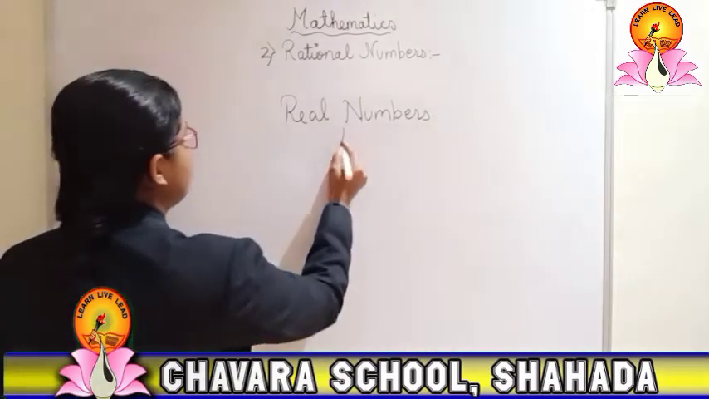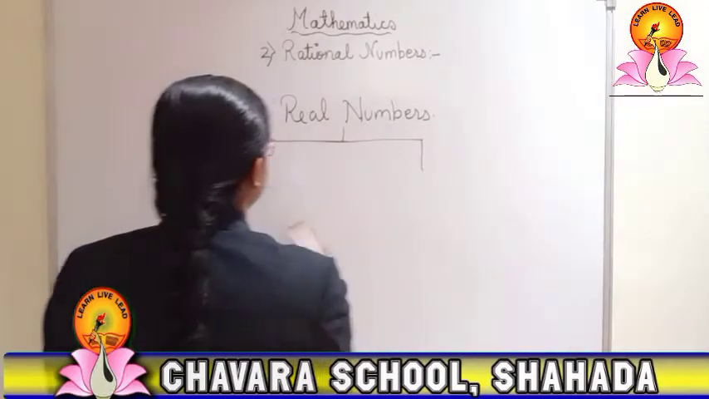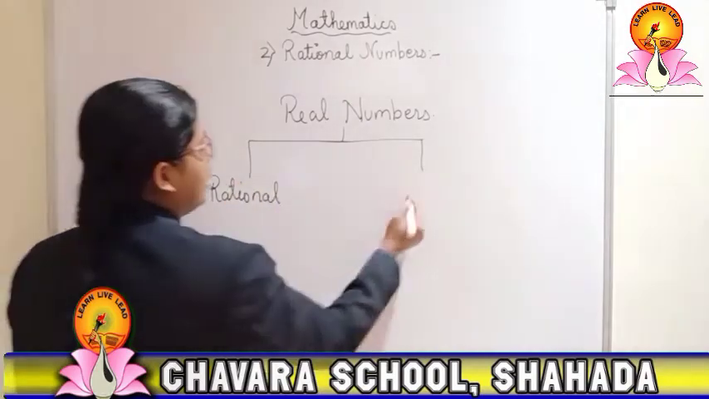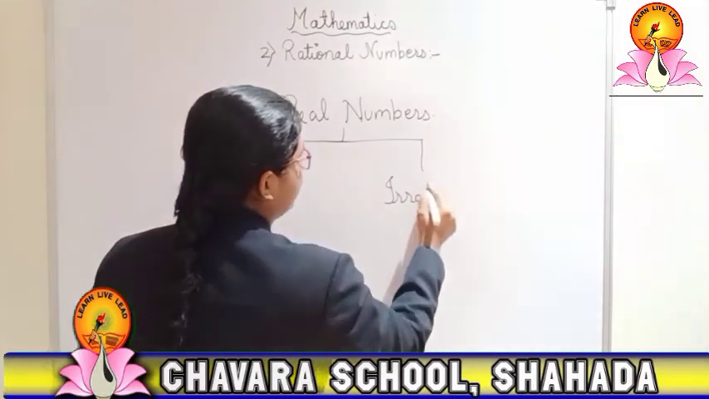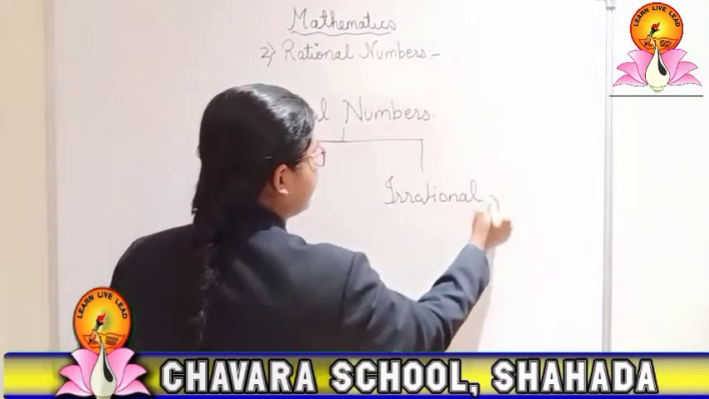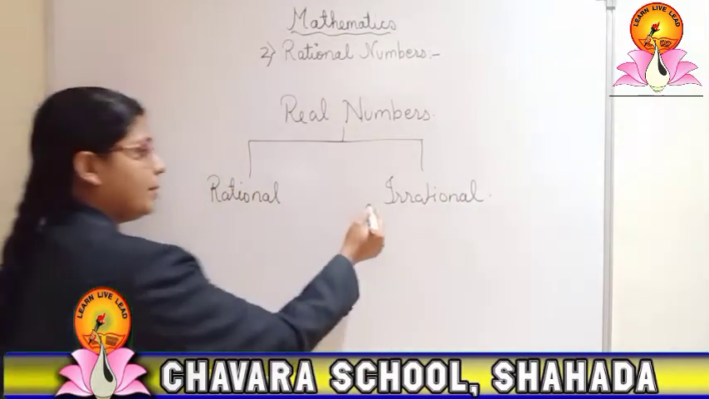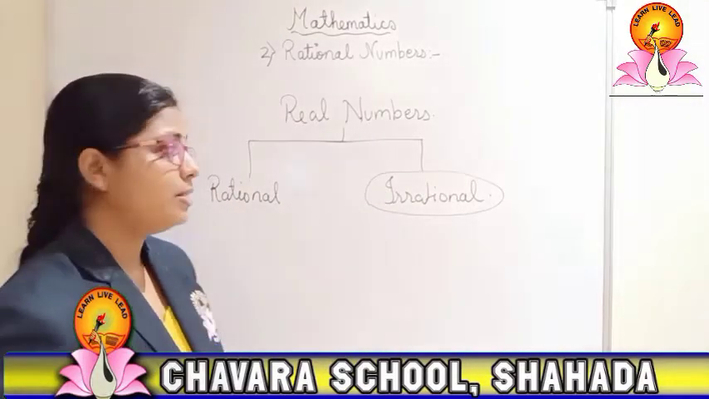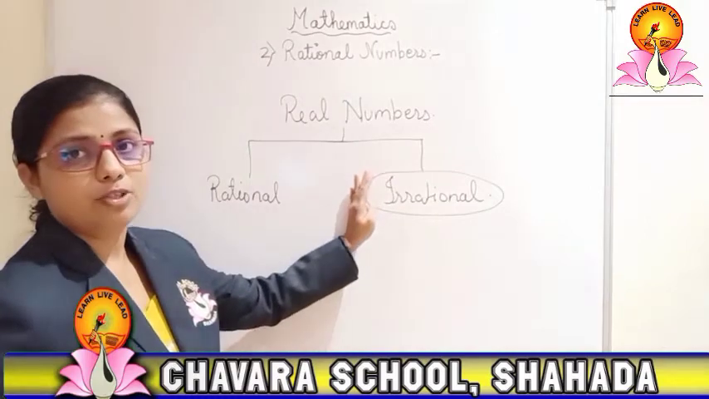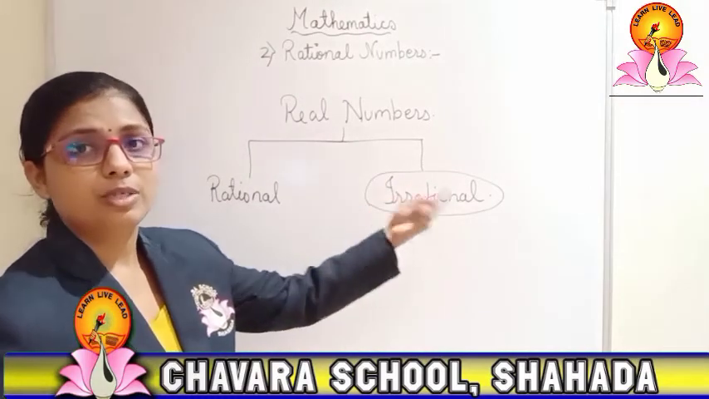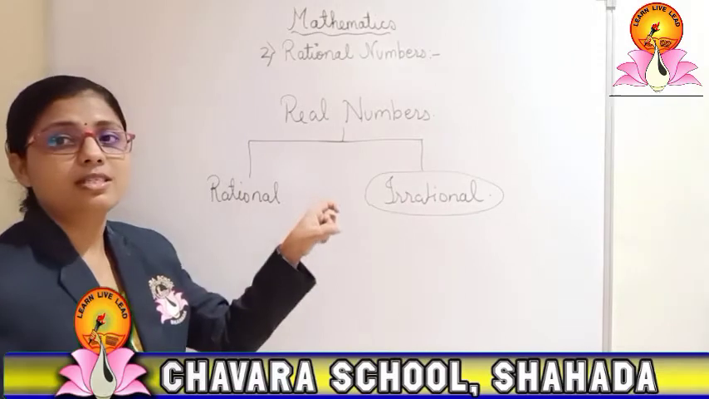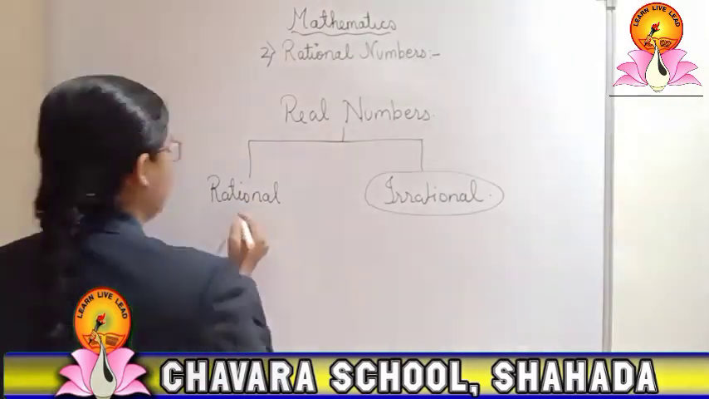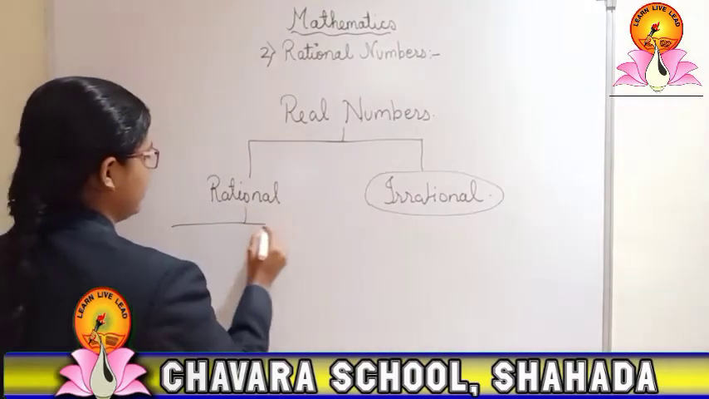So real numbers are categorized into two parts, that is rational numbers and irrational numbers. This topic you are going to study in 9th standard later. So we will just leave this topic now because you are going to learn it later. Now our concentration should be on the rational numbers. These rational numbers are again categorized in different categories.